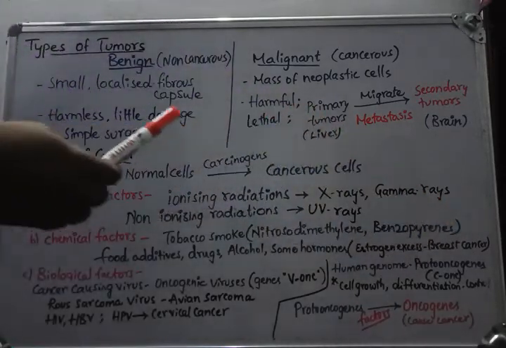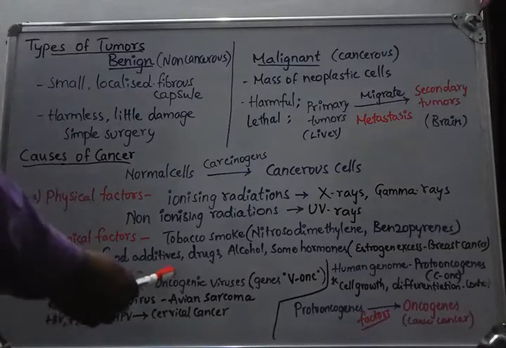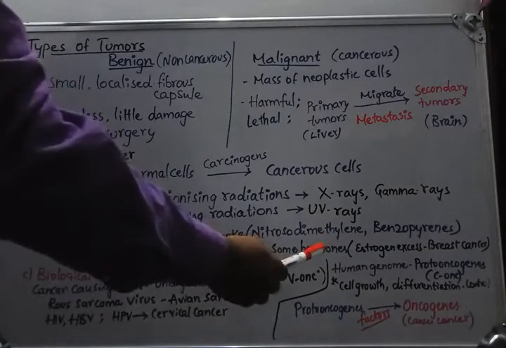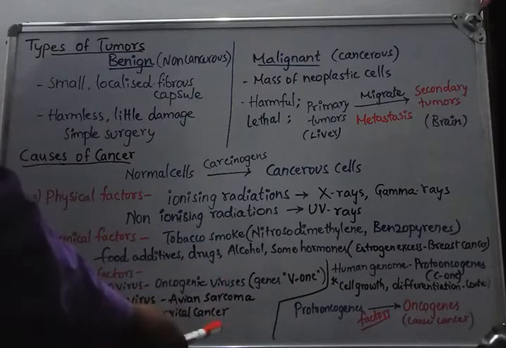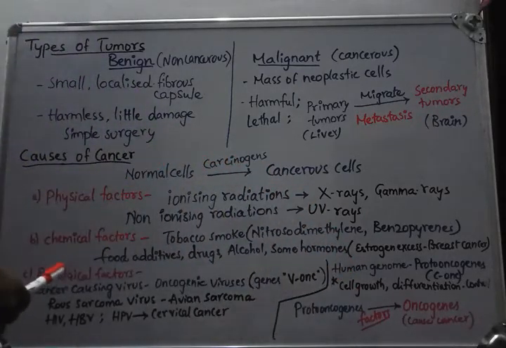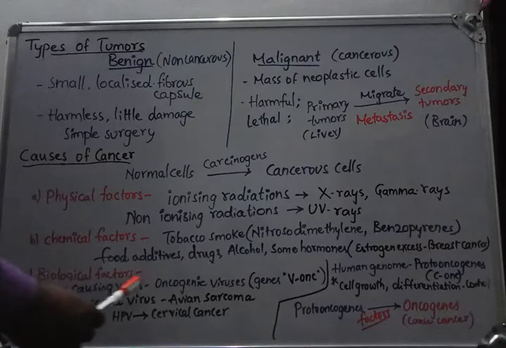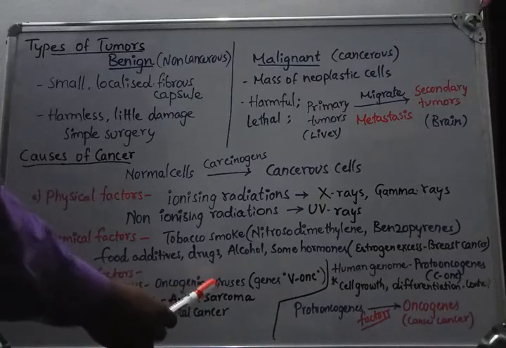Coming to the biological factors, there are different factors which we divide into external factors and internal factors. Let us observe them. The external factors include viruses. Certain viruses which cause cancer are called oncogenic viruses.